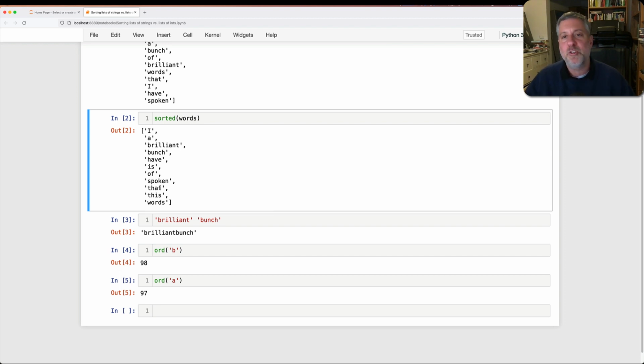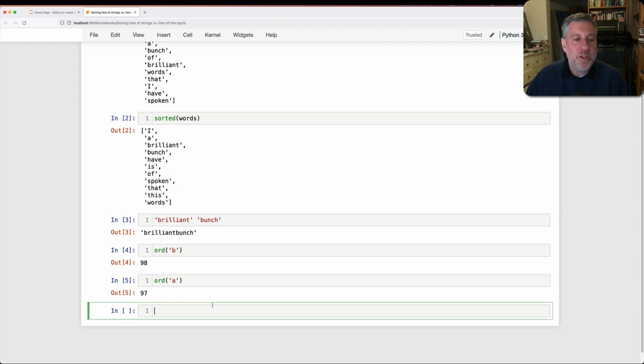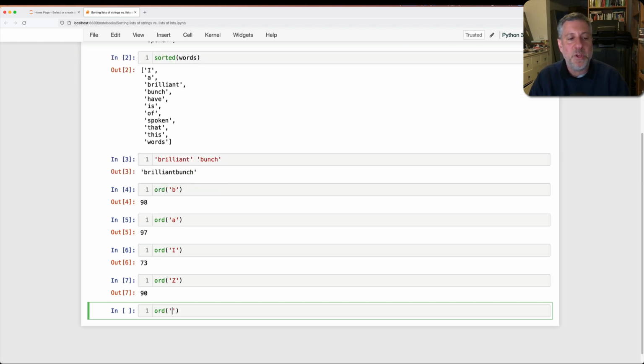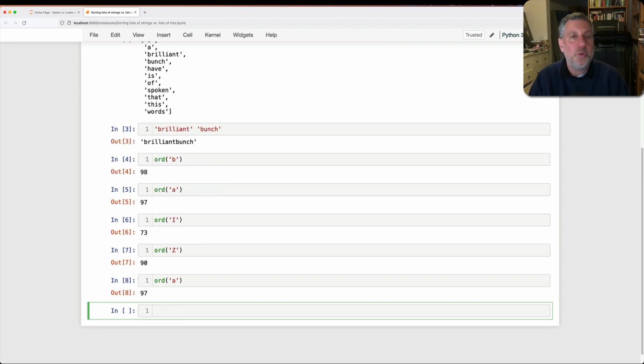Sometimes one word will be shorter than the other, and then it comes first. And it could be that you have two words that are exactly the same. So why is capital I first here? Because the ord of all capital letters comes before all lowercase letters. So the ord of capital Z comes before the ord of lowercase a. So all capital letters will always come before all lowercase letters. And there are ways to handle this, but that's not what I wanted to show you here.